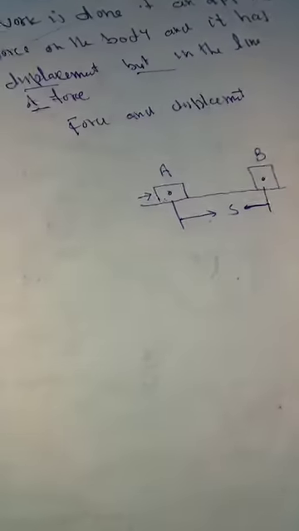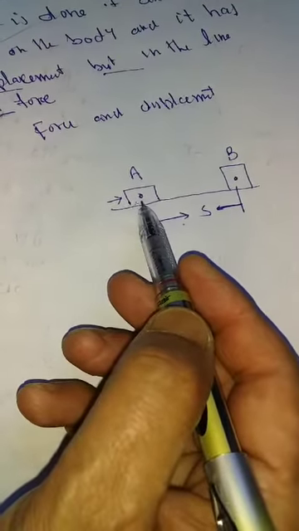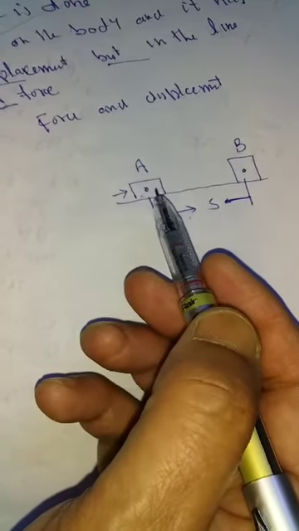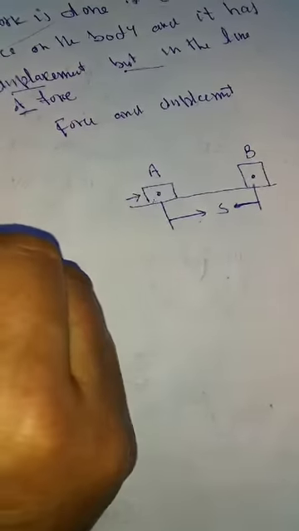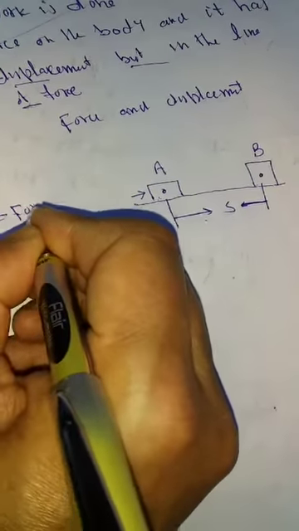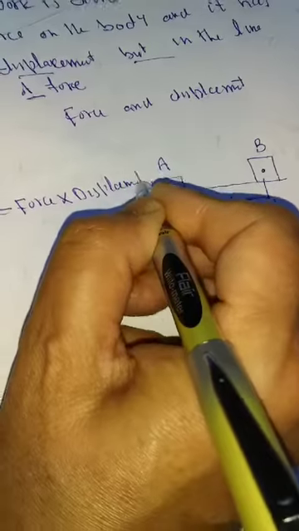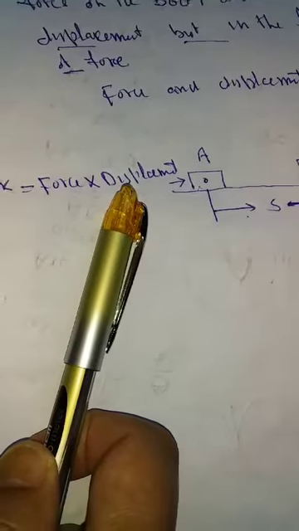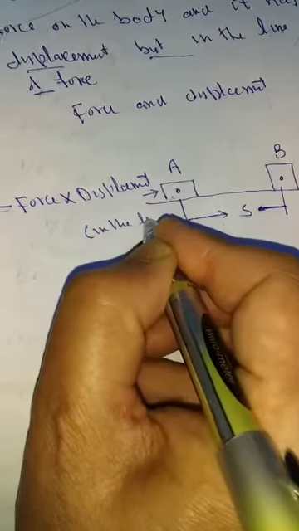That means when a force F is applied on a body resting on the ground at position A, let the body move to position B, so that the displacement is S. Then work done by the force is given by work equal to force multiplied by displacement. Force is a vector quantity, displacement is also a vector quantity. Displacement in the line of force, please remember.